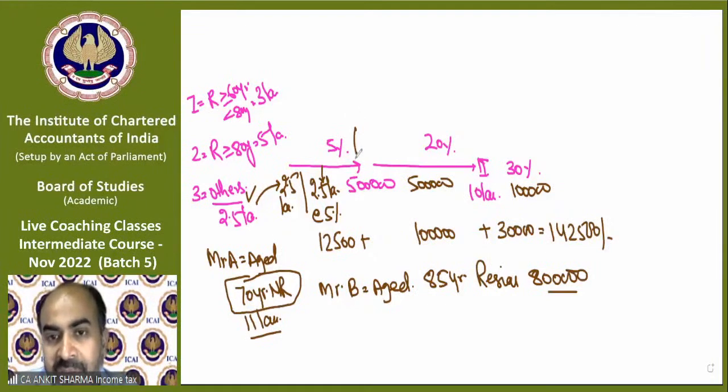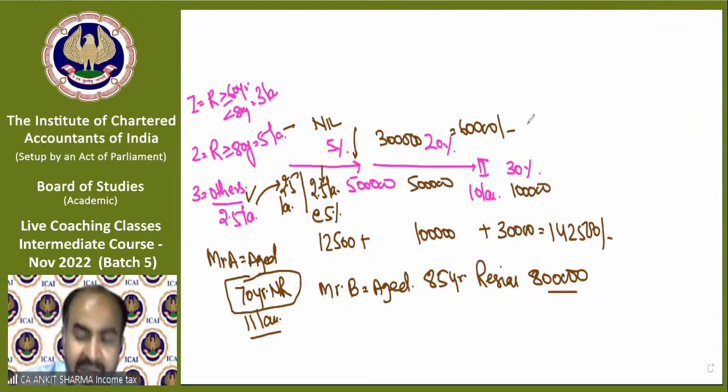So his 5 lakh out of that 8 lakh will fall in this category. And how much is exempted? Full 5 lakh is exempted. So there is no taxable income up to rupees 5 lakh. The balance 3 lakh will fall in this category. So what is the rate? 20%. So tax will be simply 60,000. So I have made examples also for you.